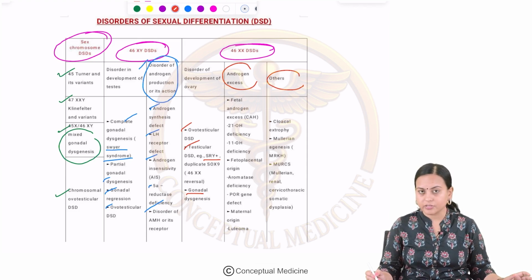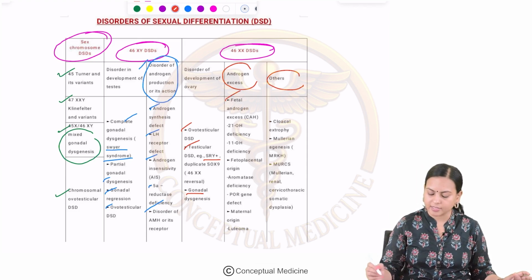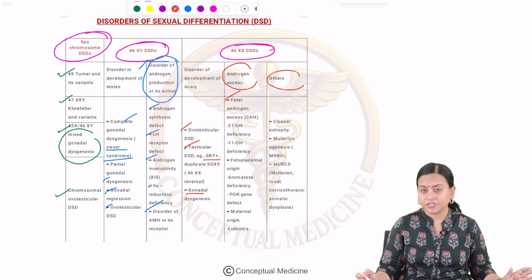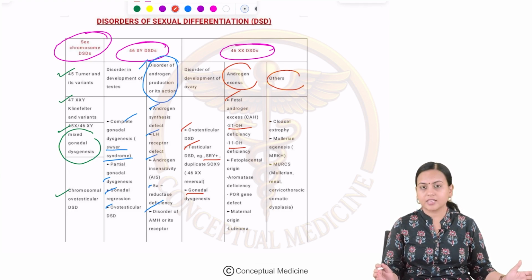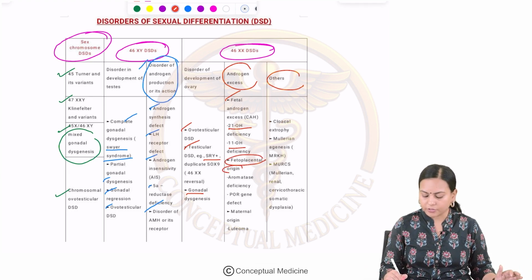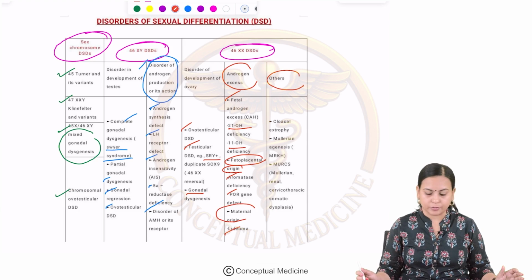Androgen excess disorders are classified as fetal androgen excess, that is CAH, congenital adrenal hyperplasia. It can be either due to 21 hydroxylase deficiency or 11 hydroxylase deficiency, and that is arising out of fetoplacental origin. That means aromatase deficiency, POR gene defect, and maternal origin means it can also be arising from a luteoma.